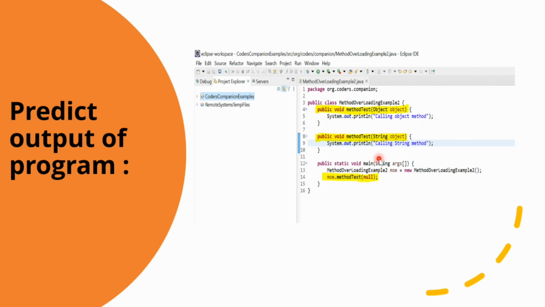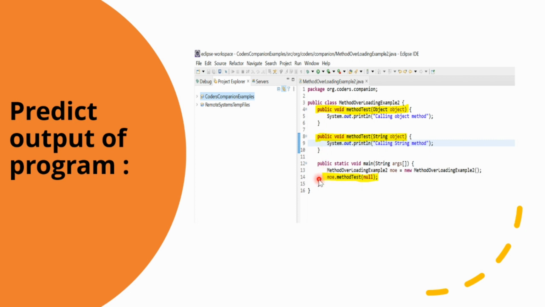However, when Java encounters such a situation where both methods are equally applicable, it gives precedence to the more specific method. In this case, the method that takes a String is considered more specific than the method that takes the Object.